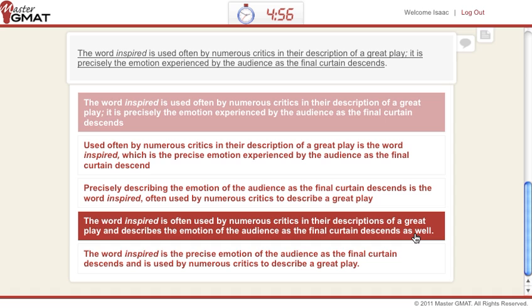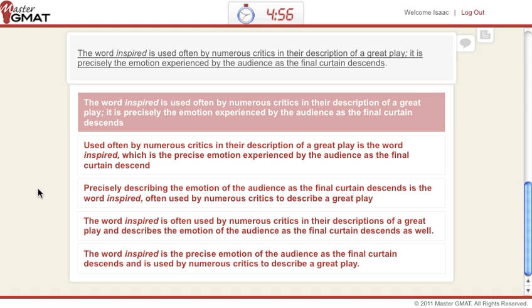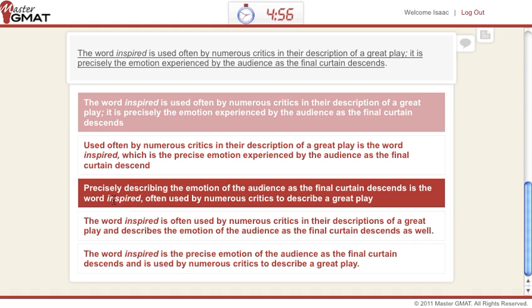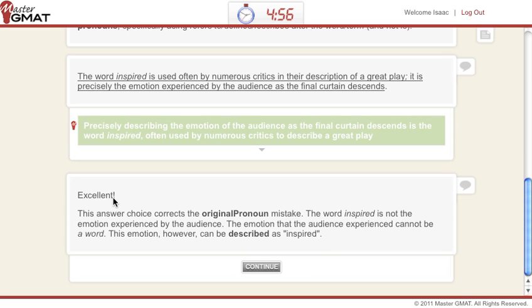and as well over here, and so we have a little bit of redundancy, right? Often and numerous critics doesn't make much sense. So we do have a stylistic issue, which is a little bit of redundancy. Therefore, D is out. C should be our answer. Let's take a look at that, and indeed it is. Okay, it corrects the original pronoun mistake, and we don't have redundancy.